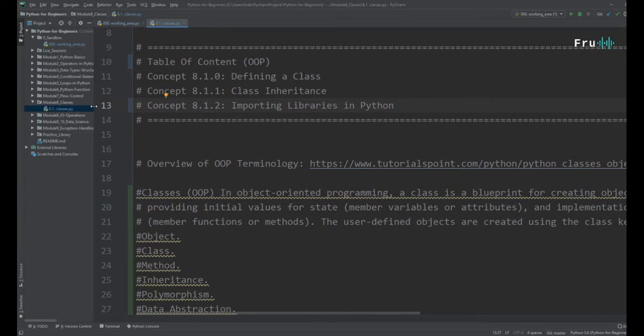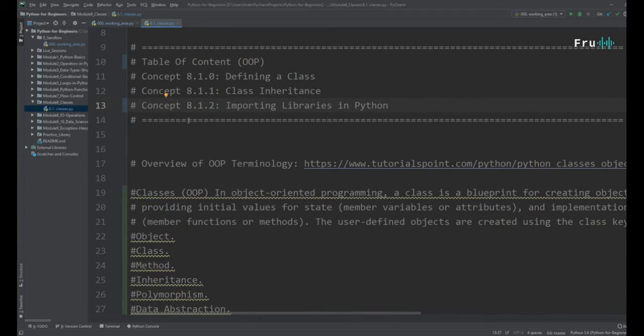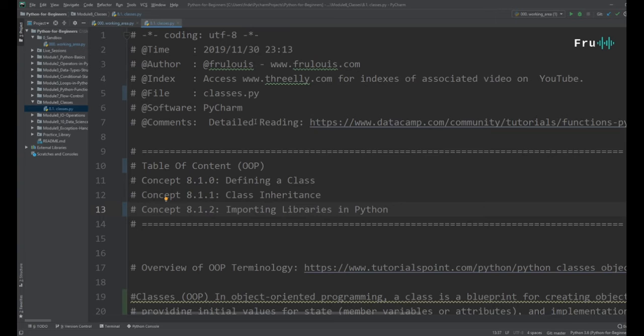Before we dive in, I just want to make a little comment about this module, Module 8. It's a little bit sentimental to me, because I remember vividly back many years ago in college, when I was still learning programming, at the time in Java, this was one of the most challenging concepts I had to grapple with.